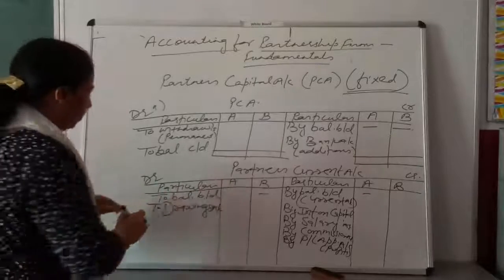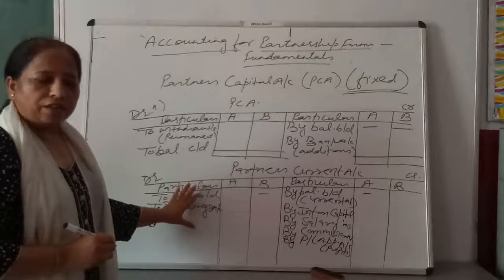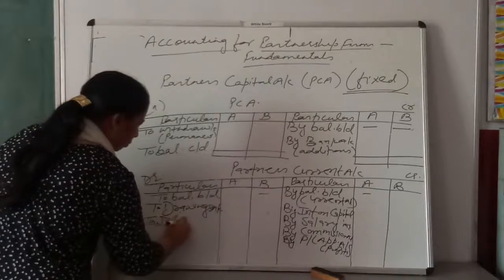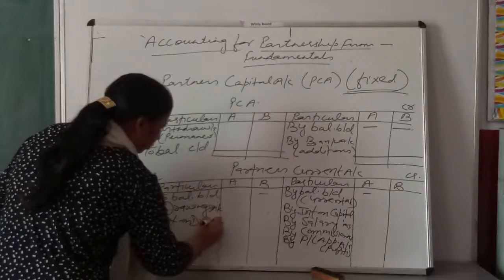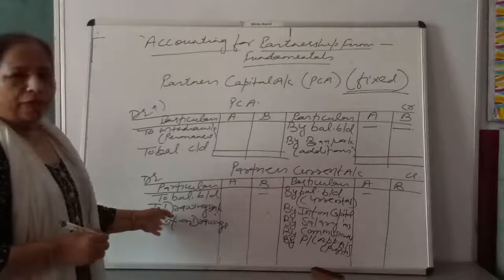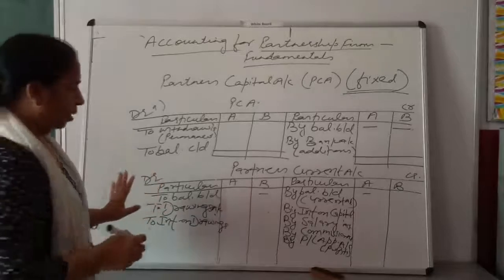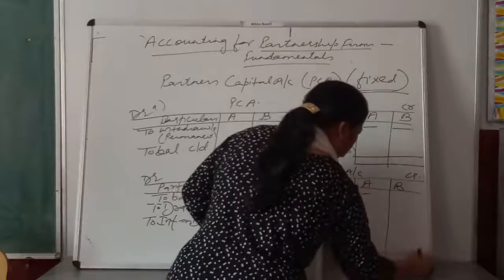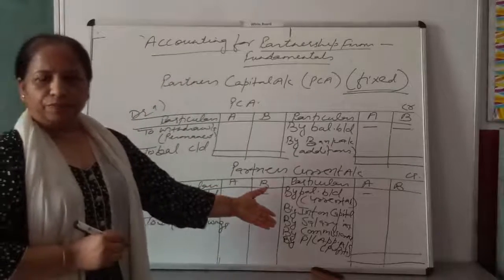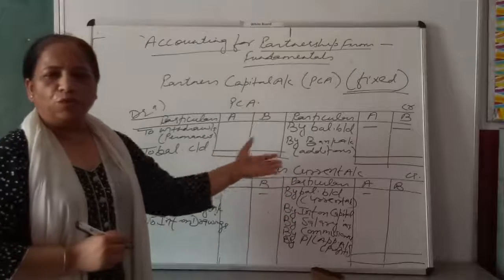Right? After that, if the firm is charging any type of interest from the partners, you will show it in the debit side of partner's current account, "to interest on drawings". Right? After that, if there is some type of loss while preparing profit and loss appropriation account, you can write it in the debit side of partner's current account. After that, what will you do? You will just do the total of credit side and deduct the total of debit side from the total of credit side.